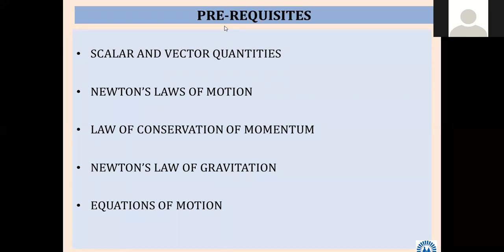Whatever further syllabus we are going to learn, the basics required are mentioned here. First one is scalar and vector quantities. You are already well familiar with this terminology.